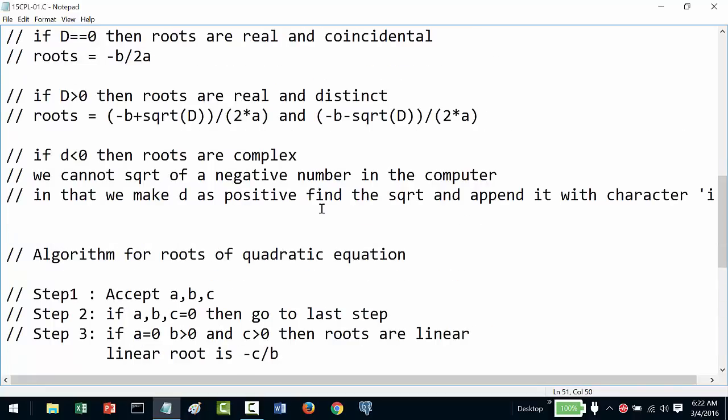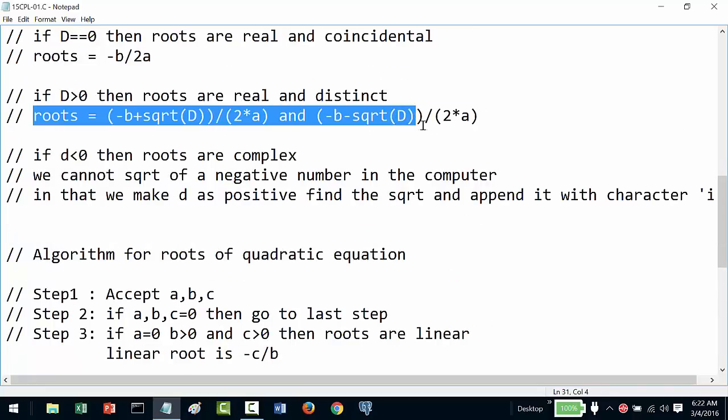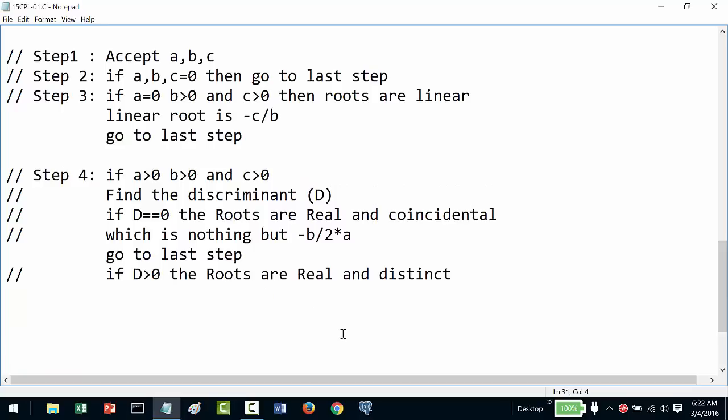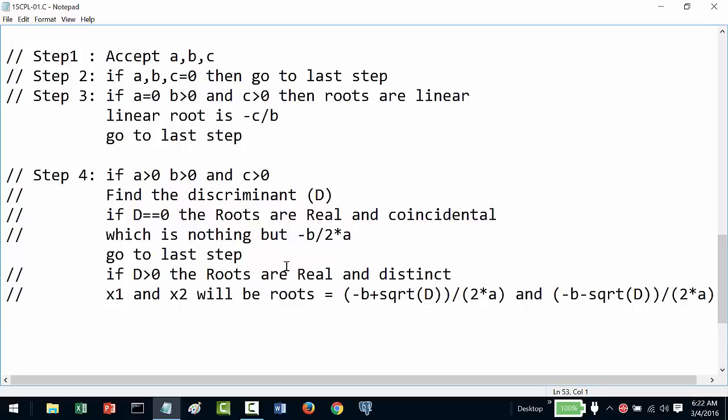So I will find the roots using this formula. So x1 and x2 will be this, respectively.